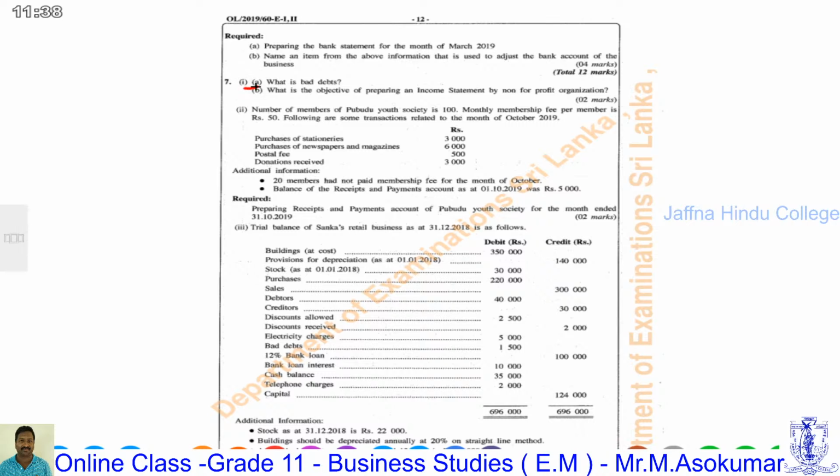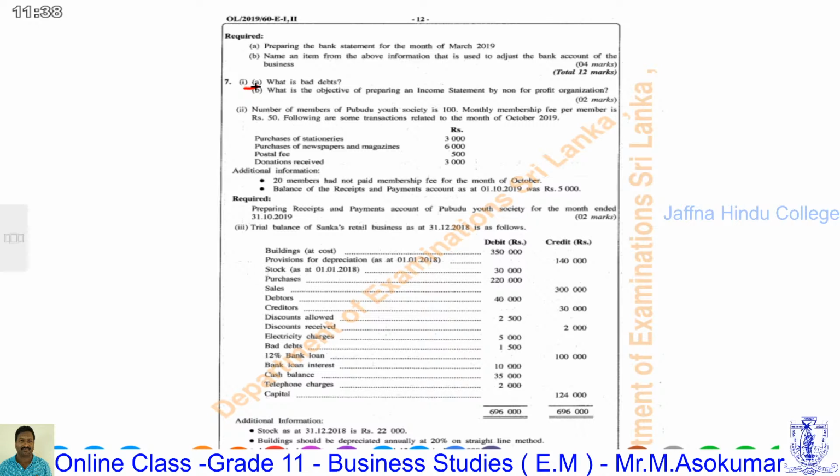Bad debts means the irrecoverable debts from trade receivables due to accepted reasons such as death of a debtor, escape from the country, mental disorder, or bankruptcy. Due to these reasons, we can't collect the debt. Therefore, it is an irrecoverable debt.